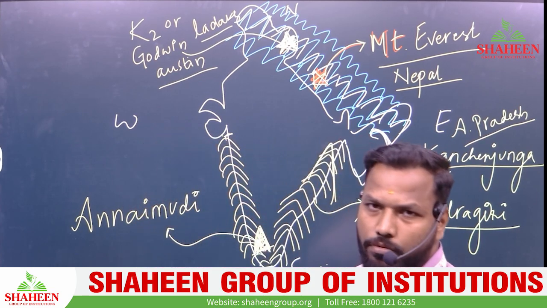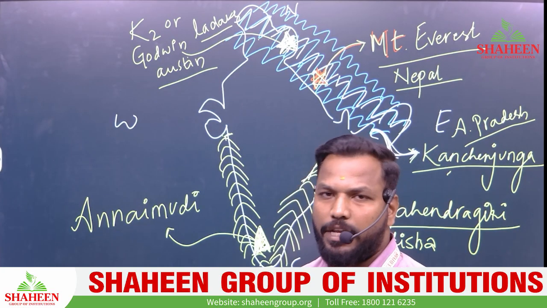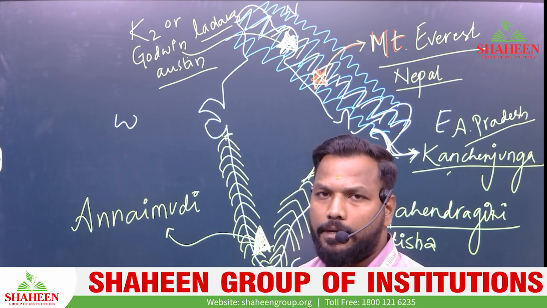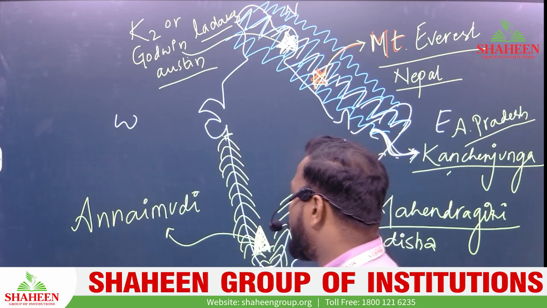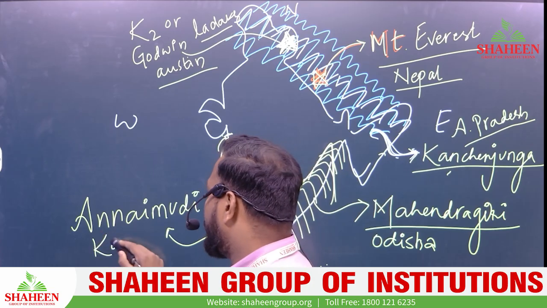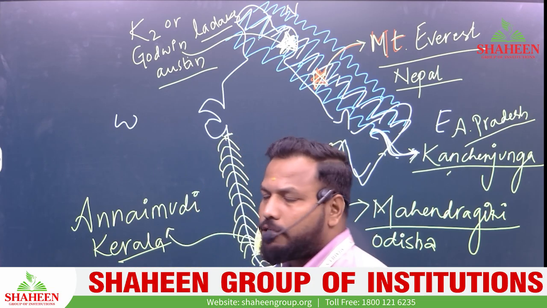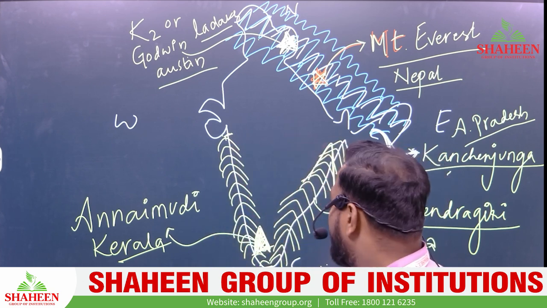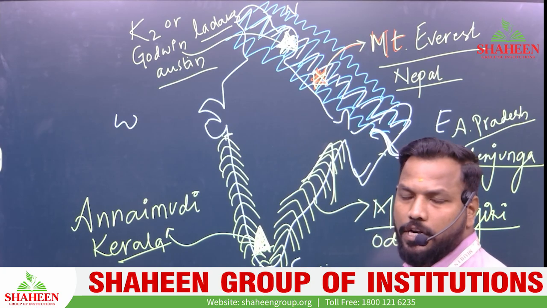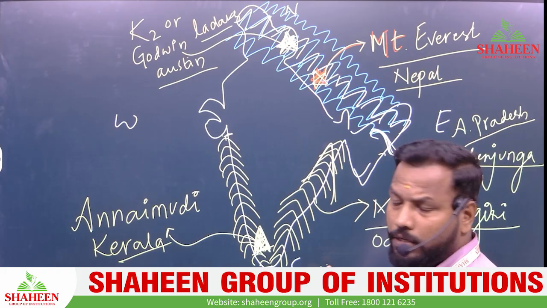Annamalai is also correct because Malai or Mudi, both mean the peak, the mountain. So Anai Mudi, which is in Kerala. What is Annamalai? It is the highest peak of the Western Ghats, which is in Kerala. Then the highest peak of the Eastern Ghats is Mahendragiri, which is in Odisha.